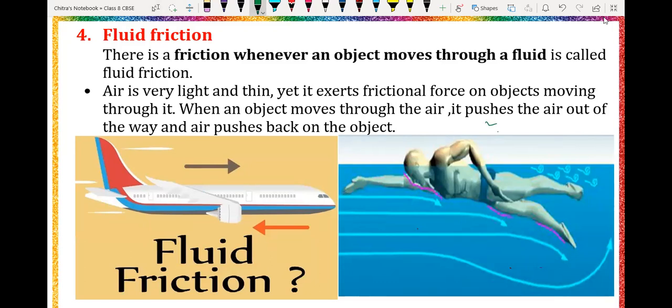See, what you are basically doing is pushing the water in a particular direction. Yes, reducing the contact area is also there, but you are pushing the water backward with your hands, and even with your legs. When you push the water backward, the water also applies an opposing force on you.